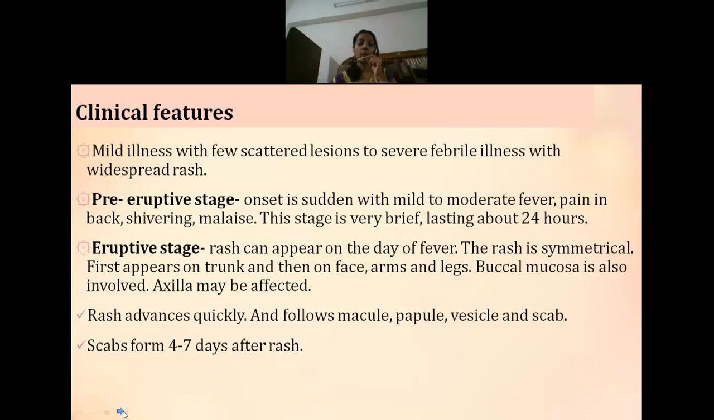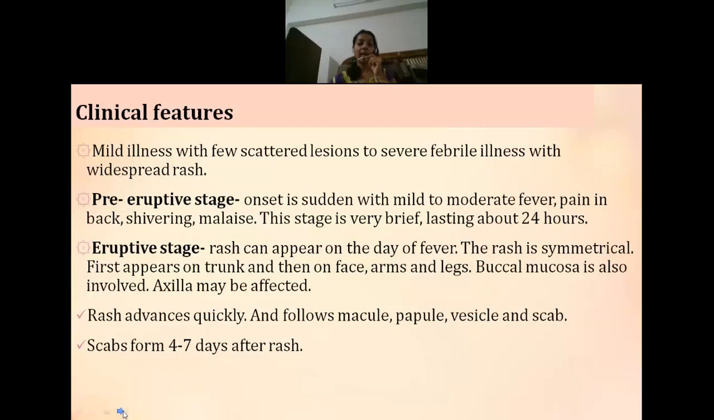So as I have told, this rash will first appear in the trunk region, then spread to the face, arms and legs. Sometimes the rash can also be seen in the axilla, even in the buccal mucosa, that is inside the mouth. So sometimes it is very difficult for the patient to even have food or to swallow.